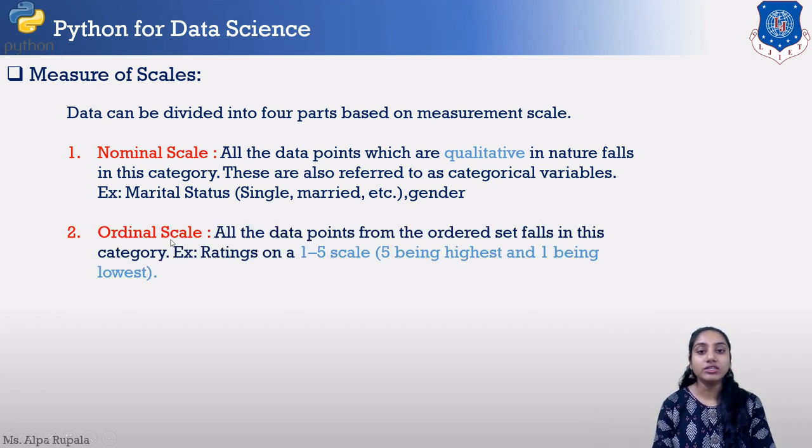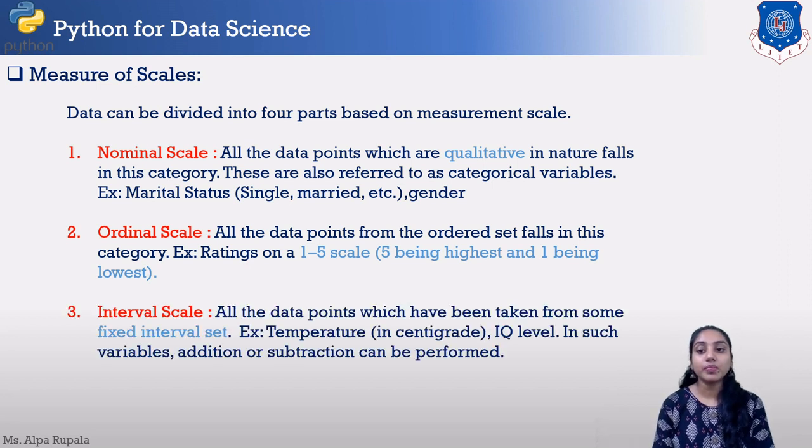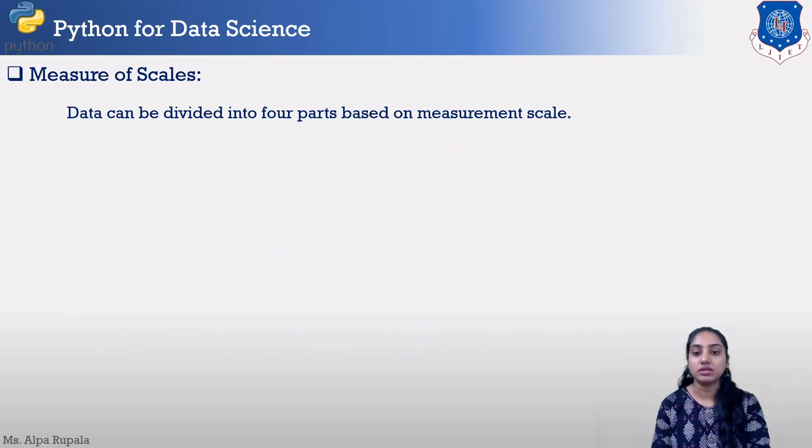The next one is the ordinal scale. If we are arranging our data according to some specified order in which the scale is defined, for example, arranging our students according to A grade, then B grade, then C grade, this is called the ordinal scale. The next one is the interval scale, in which we divide our data into fixed intervals and then distribute our data. That is the interval scale.